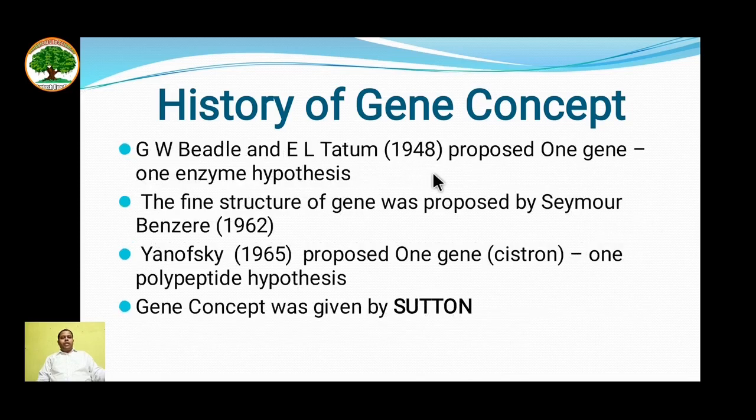Beadle and Tatum in 1948 proposed the one gene, one polypeptide hypothesis. Earlier it was the one gene, one enzyme hypothesis. Later, by Ingram, it was upgraded to the one polypeptide hypothesis. The fine structure of gene was proposed by Seymour Benzer in 1962. Yanofsky in 1965 proposed the one gene, one polypeptide hypothesis along with Ingram. The gene concept was later given by Sutton. So this was about the history regarding the gene concept.